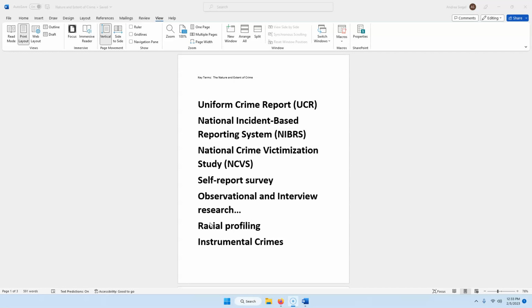I also want you to know about the National Crime Victimization Study, the NCVS. That's a federal government-sponsored study by the Justice Department and the Census Bureau that surveys victims about their experience. It's a large national survey. It includes crimes not reported to the police. It uses careful sampling techniques. You couldn't survey all 335 million of us. And it's yearly.